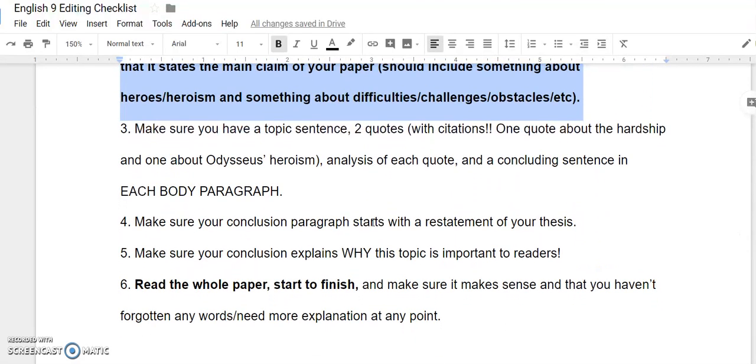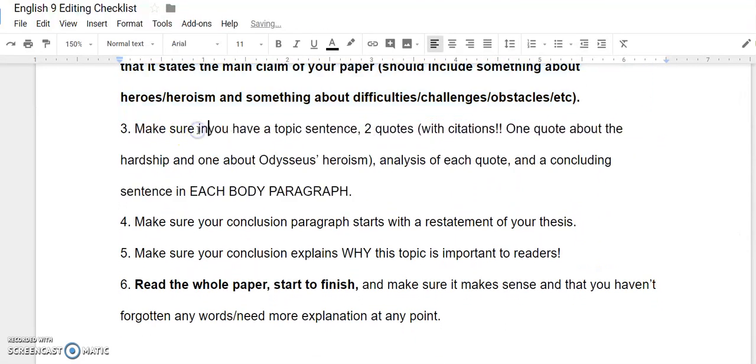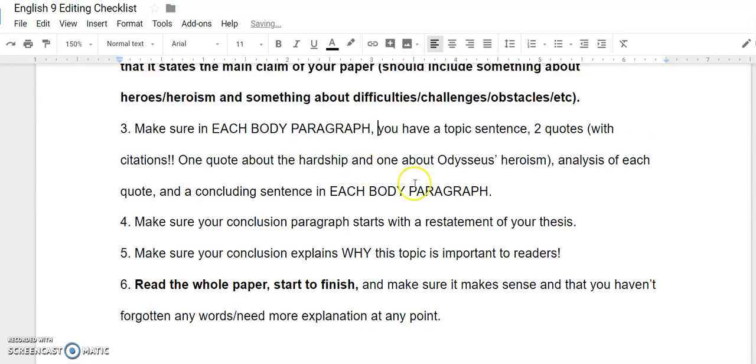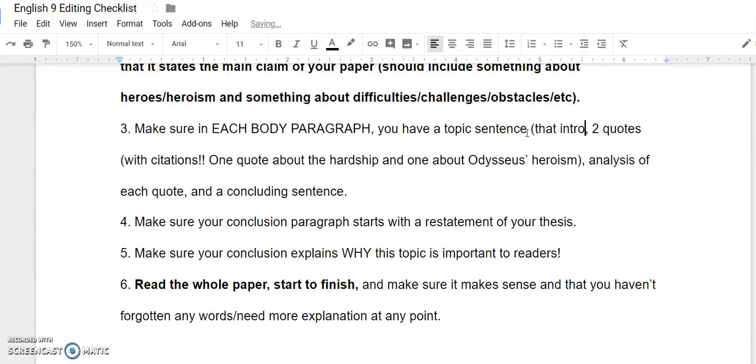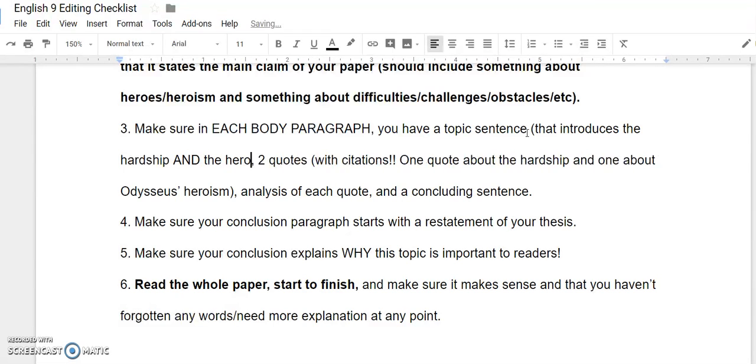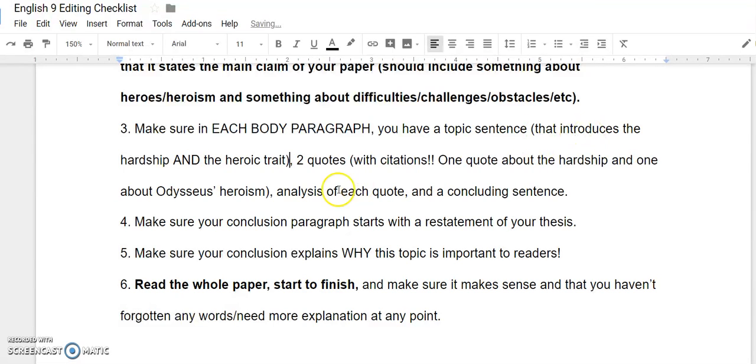Then in your body paragraphs, make sure in each body paragraph you have a topic sentence that tells me the hardship and the heroic trait. In each body paragraph, you should have 2 quotes.